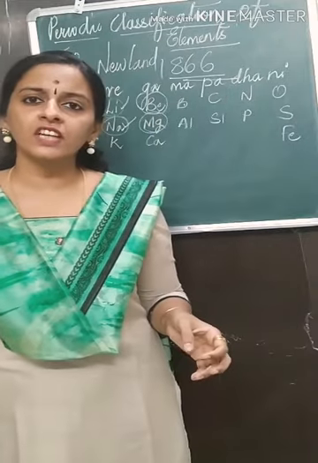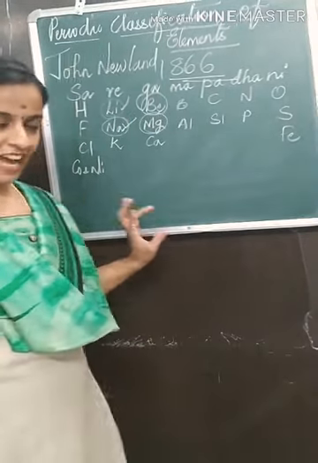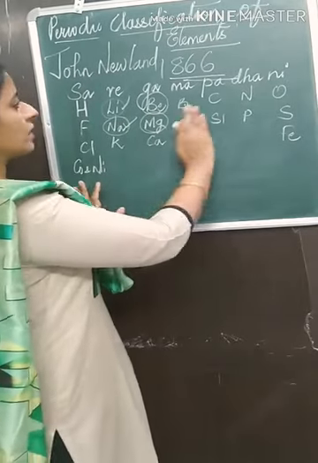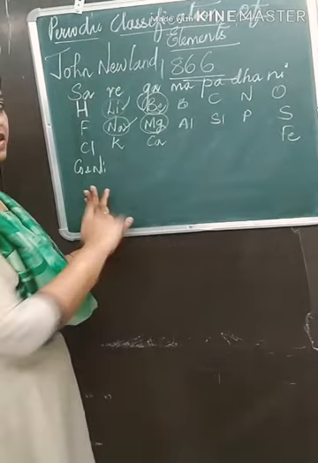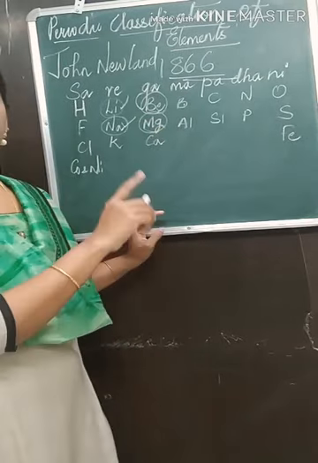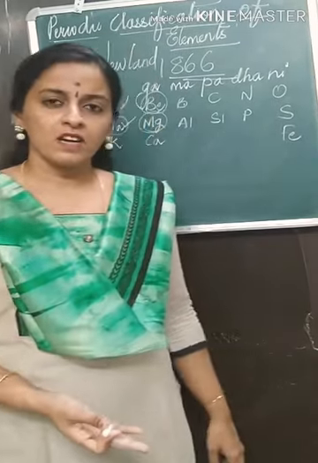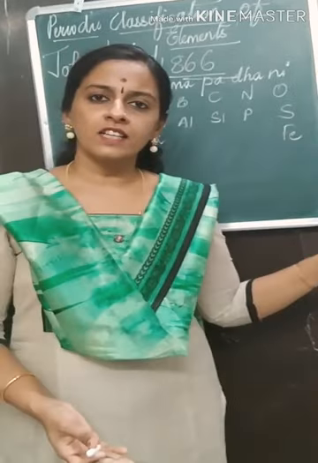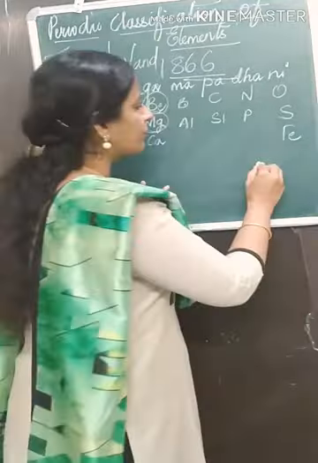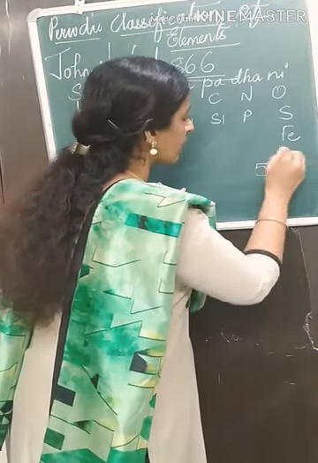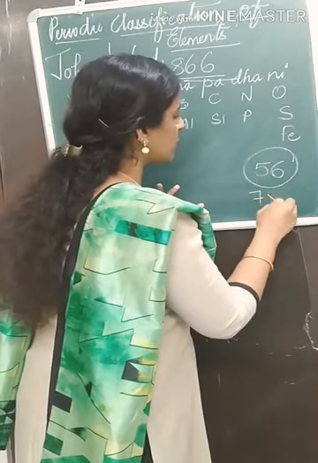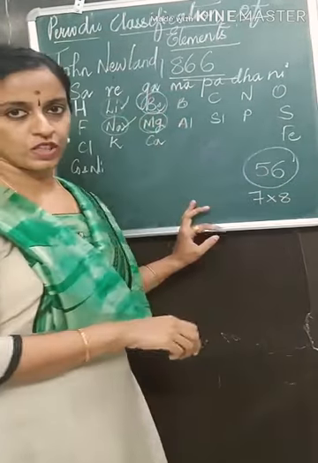Newlands did the classification. He arranged the elements in increasing order of atomic mass, and he said that every eighth element had properties similar to the first. But again, he could classify only the elements which were available till then. He classified 56 elements available at that time in the form of 7 into 8 boxes.